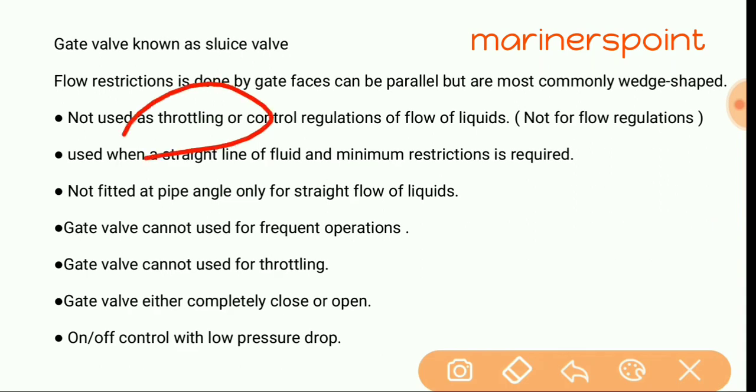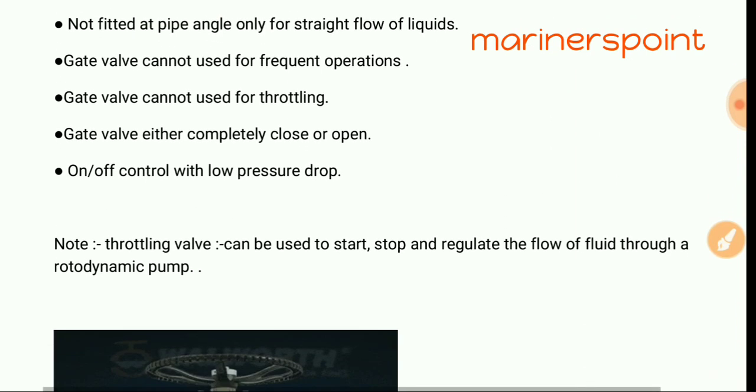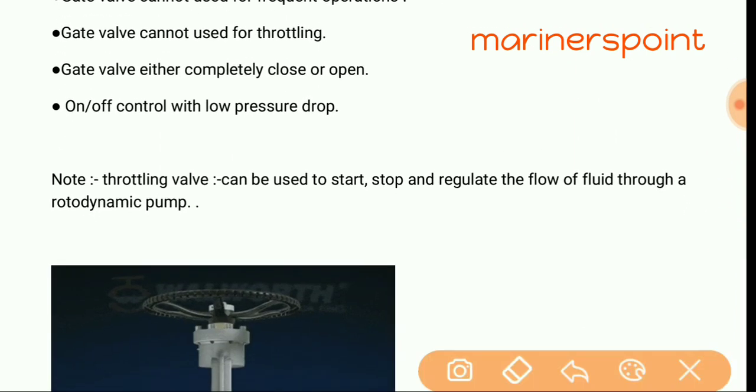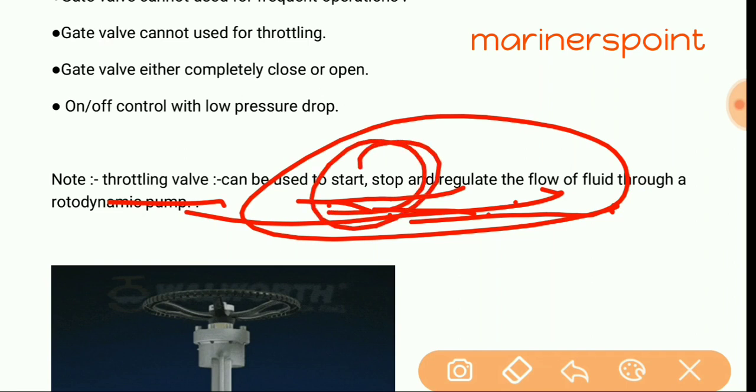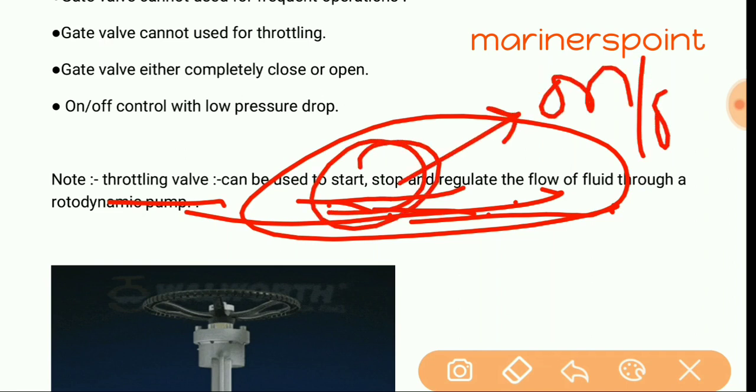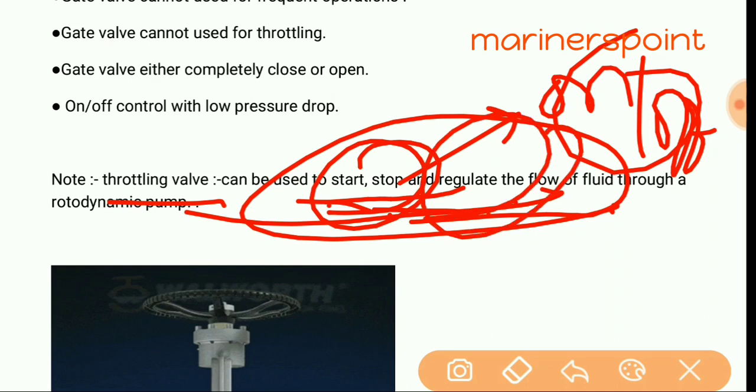What do you mean by throttling? Throttling means to start, to stop and regulate the flow of fluid through any pipeline. Okay, a throttling valve has 3 functions: start, stop and regulate. Start, stop means on off. On off means like a switch. And here regulate also comes.